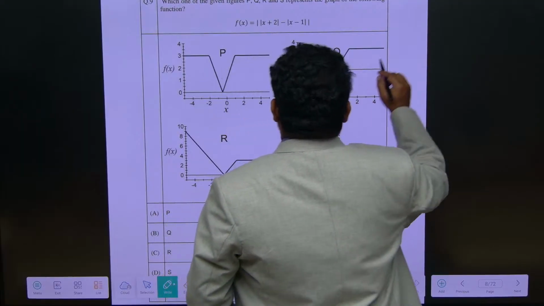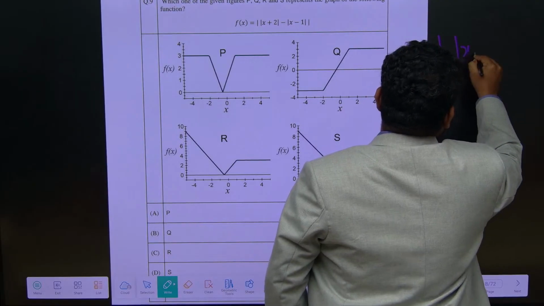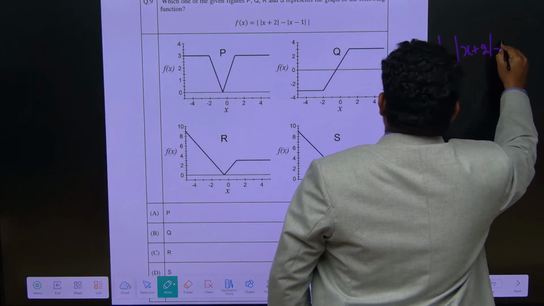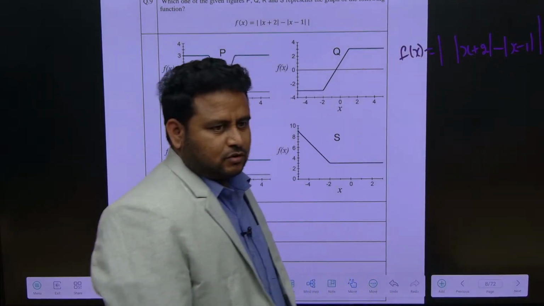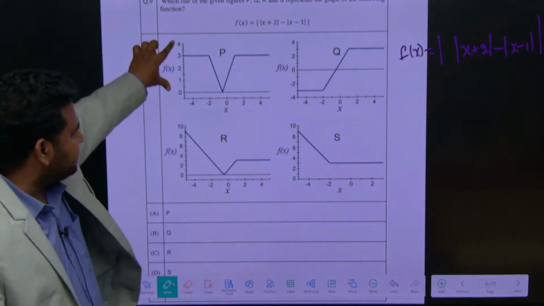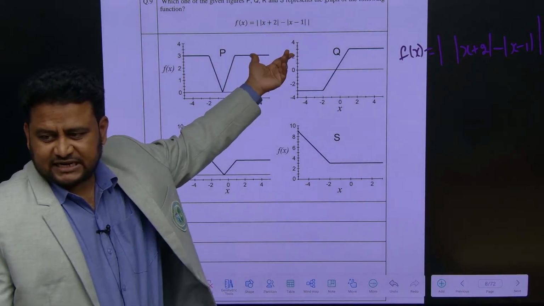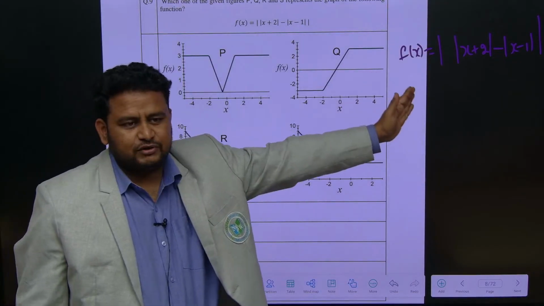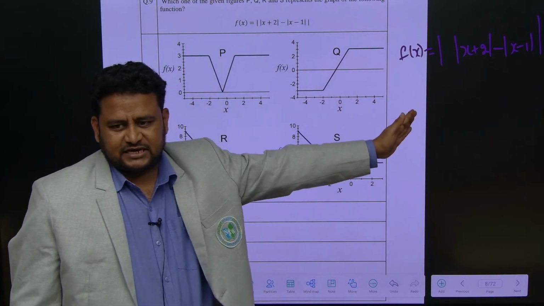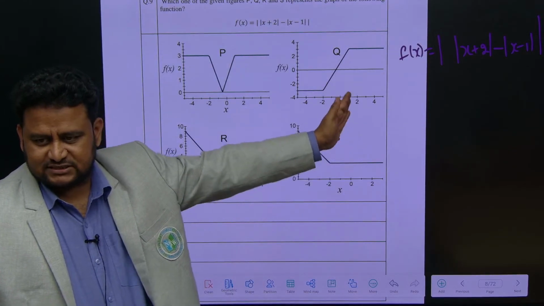Focus here. F of x is given as modulus of x plus 2 minus modulus of x minus 1, the entire thing under modulus. F of x is the function given on the y axis, and this is given on the x axis. Suppose you put some value for y, what is the value you get on the x axis? They are asking that.